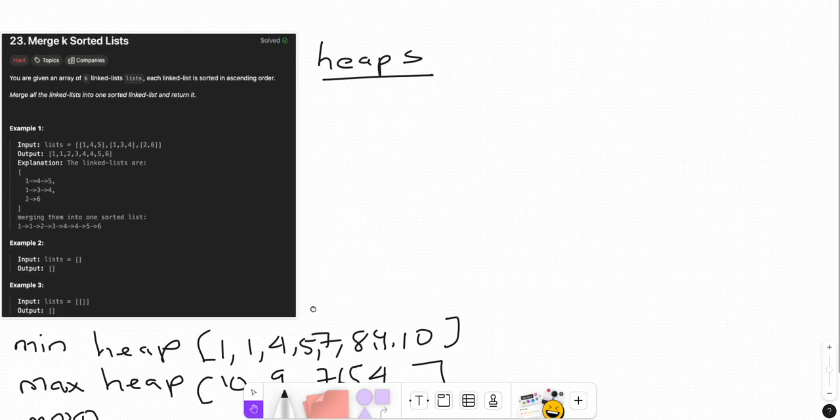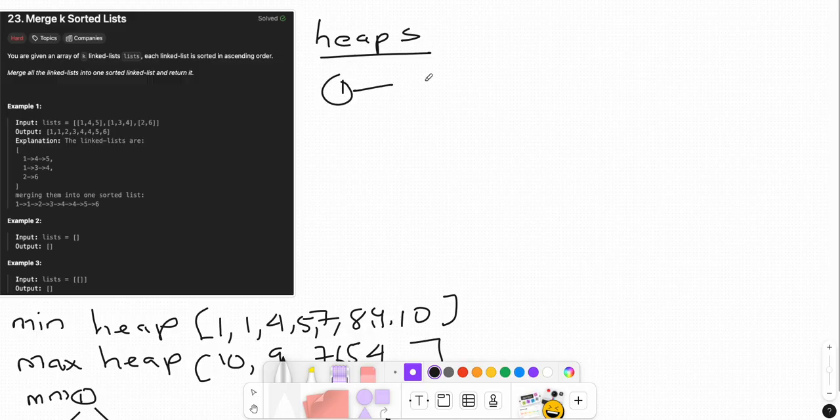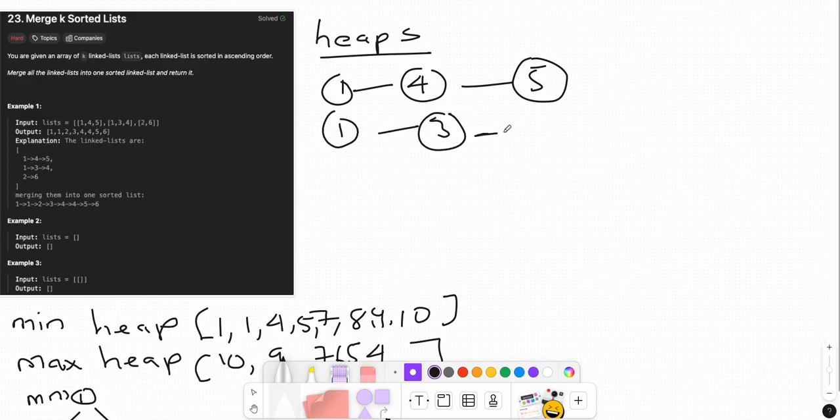Before I start the question, let me share an example. Say my linked lists are: the first one is 1, 4, 5. The next one is 1, 3, 4. The next one is 2, 6.